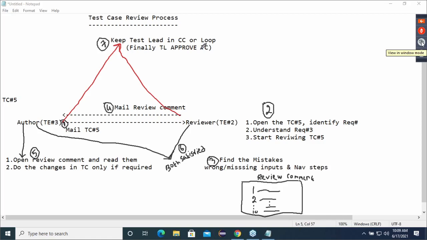And finally, he is the one who approves the test cases.